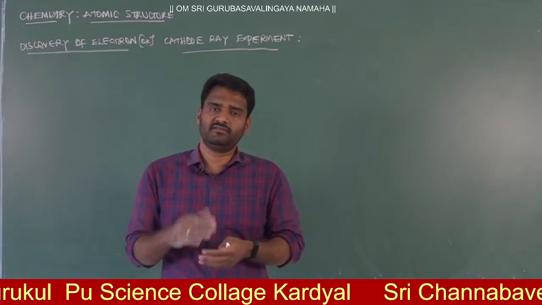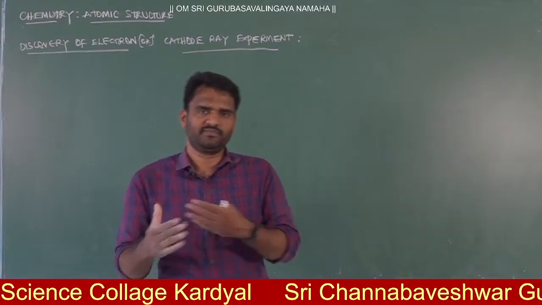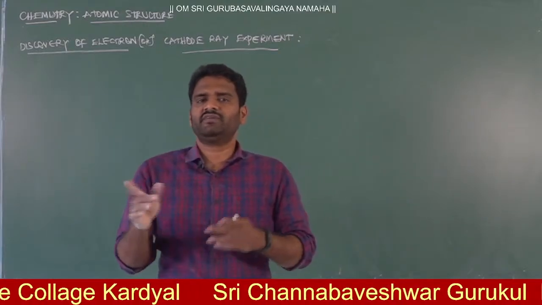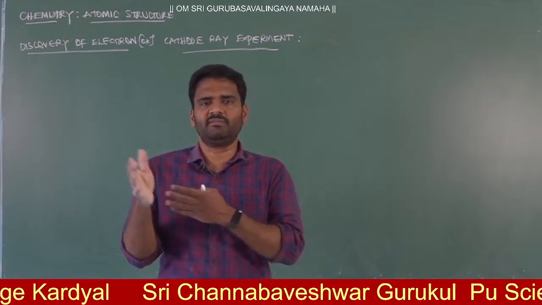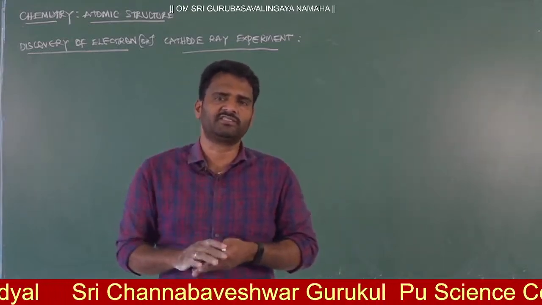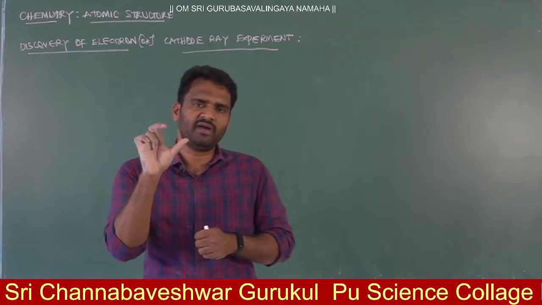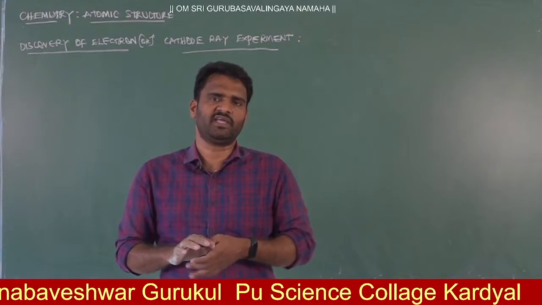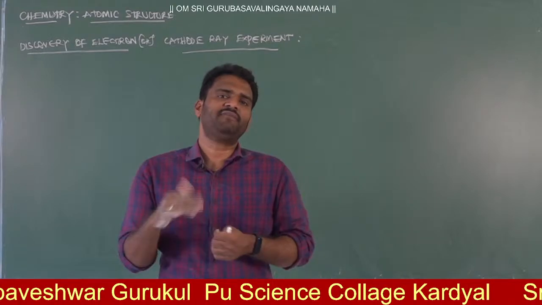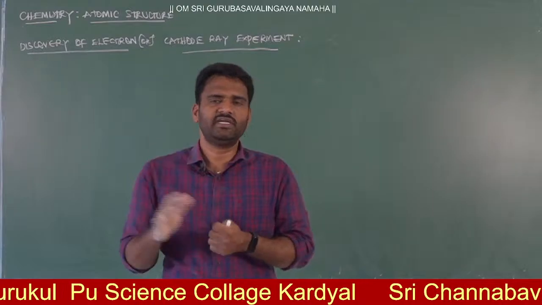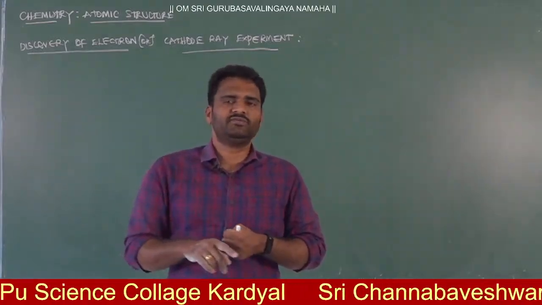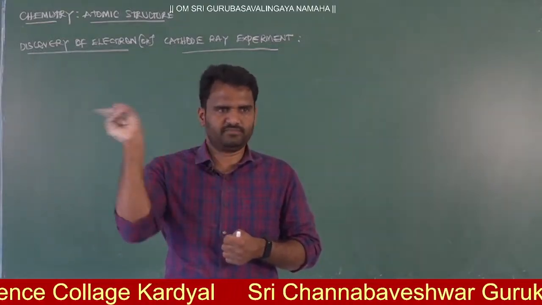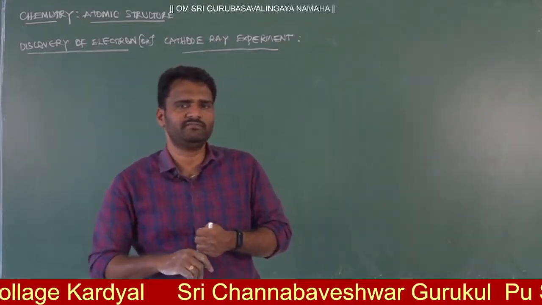Then he started thinking about matter. Whenever there is an electrolysis process, definitely in the matter also there are charged particles. According to Dalton, the atom is the smallest particle, so after the atom there is no further smaller particle in matter. That is what was given by John Dalton.